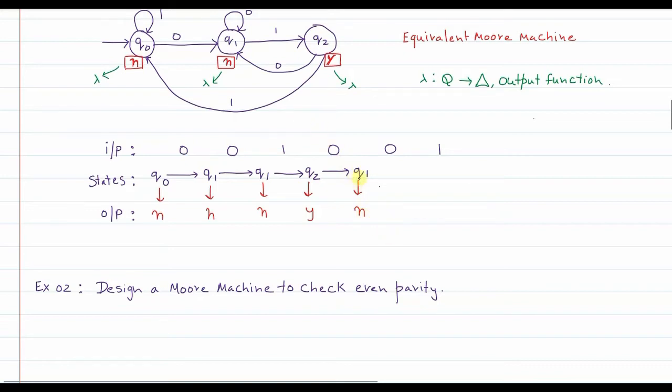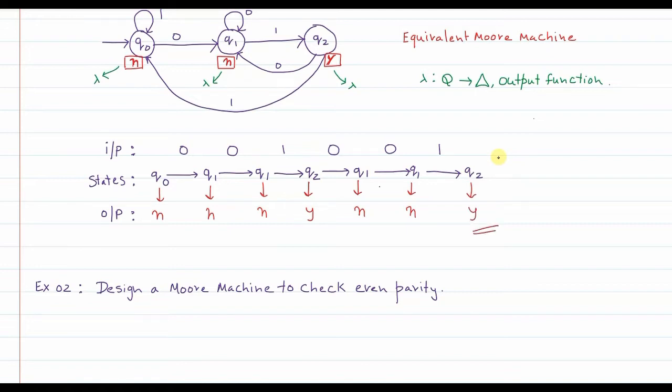Now again, when you are in Q1 state and 0 is read, you remain in Q1 and the output associated with it is no. I will write the same thing: when you are in Q1 state and 0 is read, you remain in Q1 state and the output associated with Q1 state will be no. Which also means that the substring we have read so far is to be rejected. Finally, when you are in Q1 and 1 is encountered, you go to Q2, and the output associated with this Q2 state will be yes.